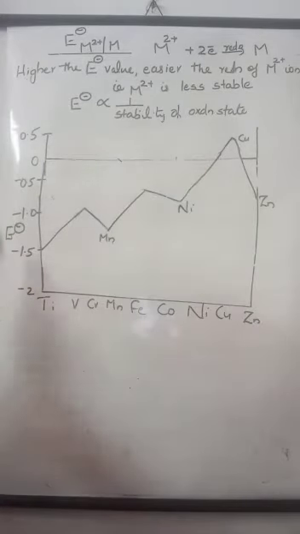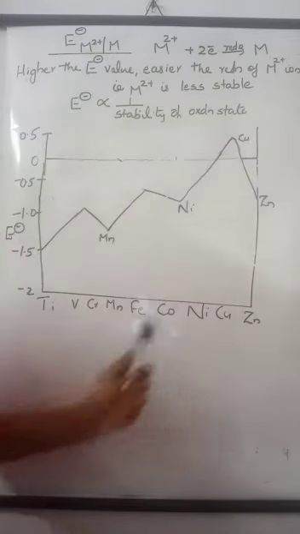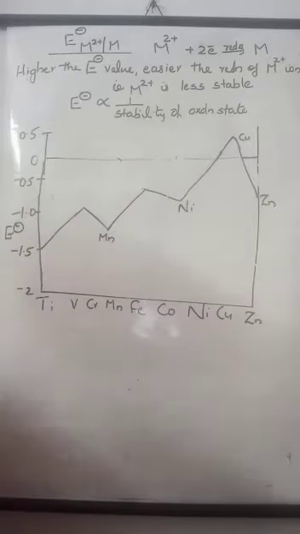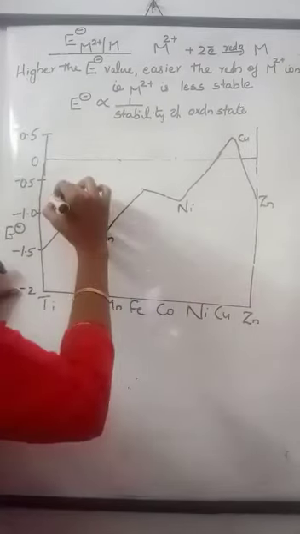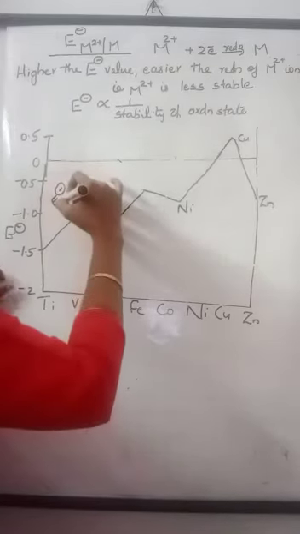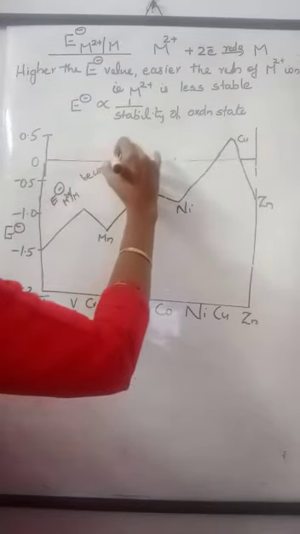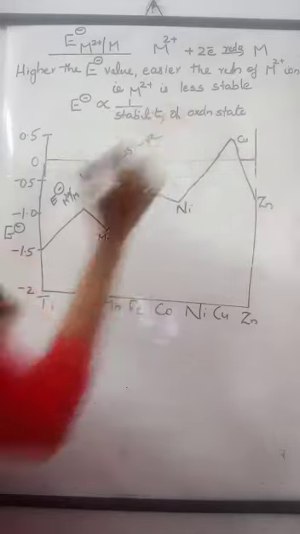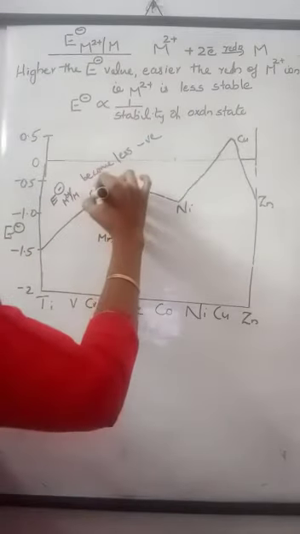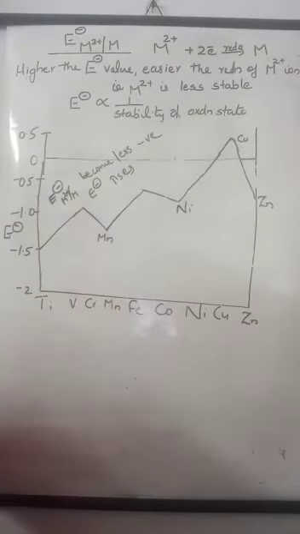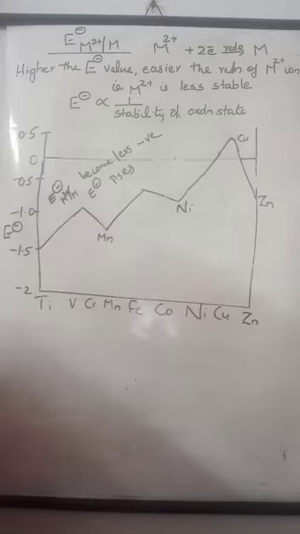Now consider the variation of E0 value for the 3D series. The graph goes like this. That means the E0 value along the 3D series becomes less negative. E0 value, E0 of M2+/M becomes less negative. That means the E0 value increases. Along the 3D series, E0 value increases. That means stability of the +2 oxidation state decreases.